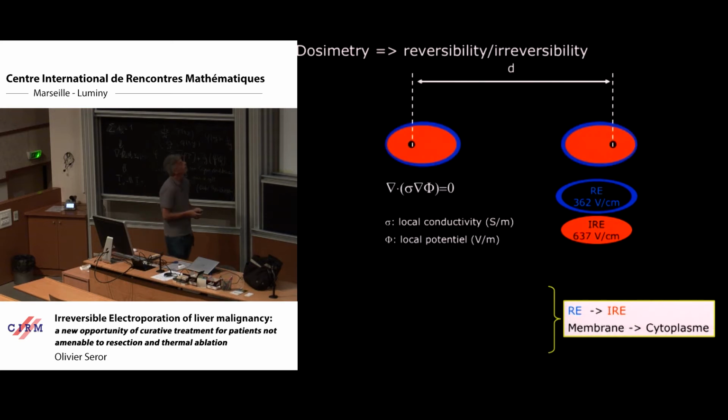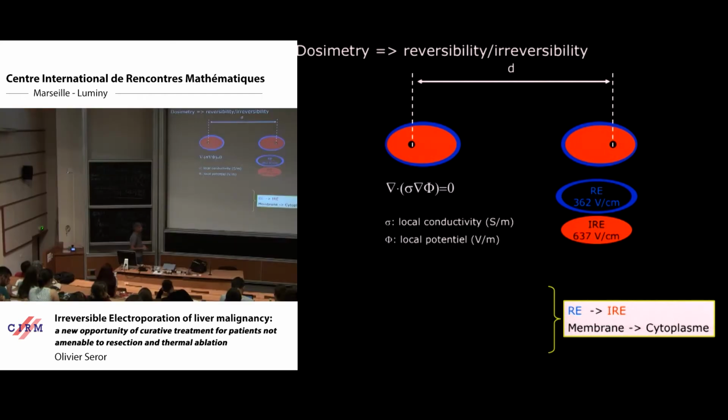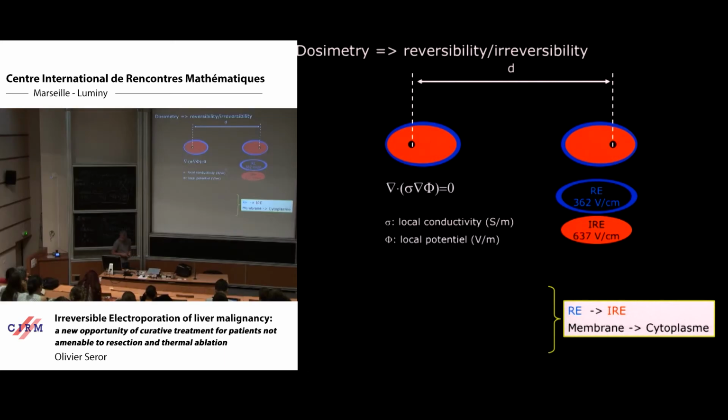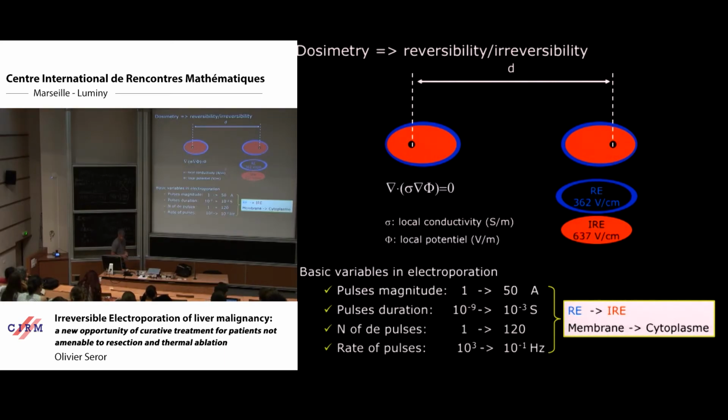So, you can see that, of course, if we increase the distance between the two probes, the treatment will not be complete between the two probes. This is clear. So we have two parameters, and we can set pulse magnitude. You can see that the current device can go up to 50 amperes.